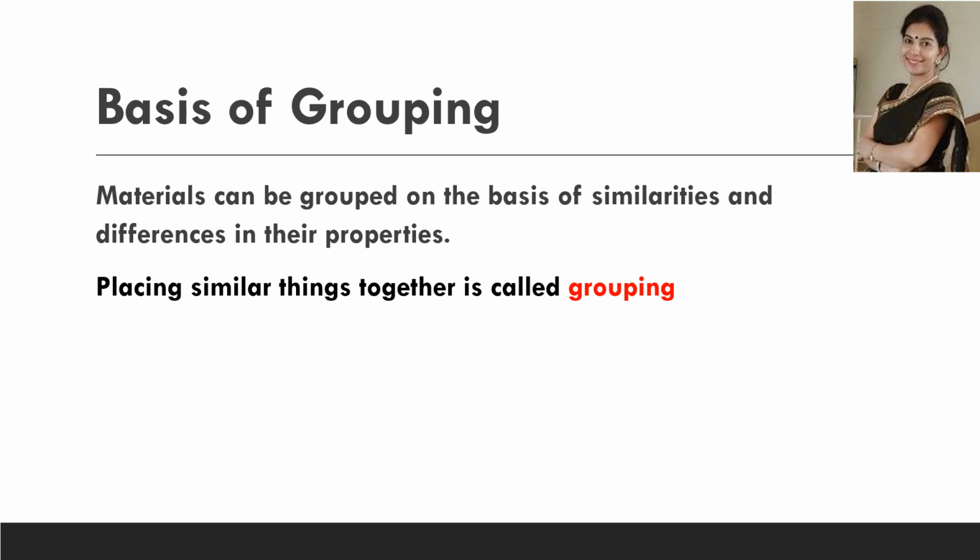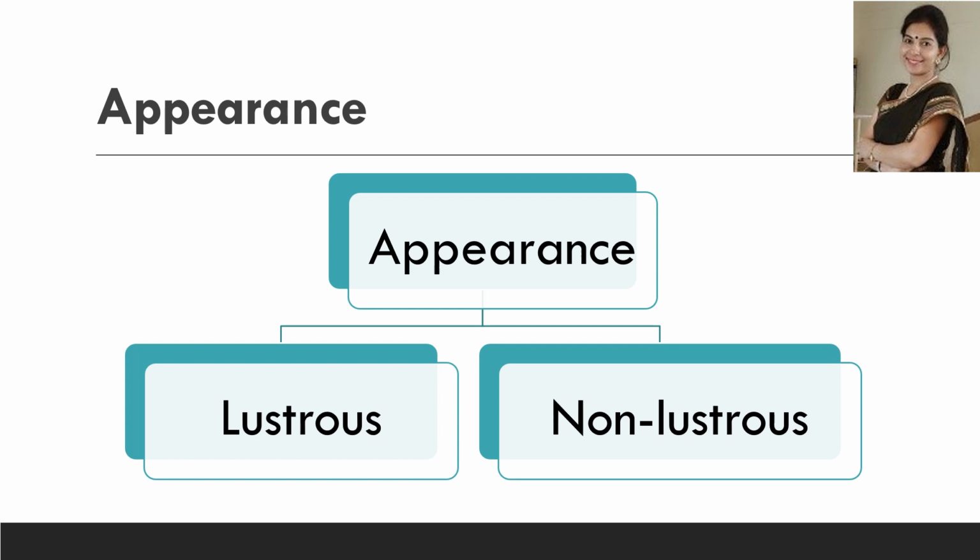So now let us see some of these properties of materials which are used in grouping of these substances. Our first property is appearance. Materials usually look different from each other. Like mud looks different from wood, and wood looks absolutely different from plastic, and plastic is different from metal, and that makes the basis of sorting the materials differently.